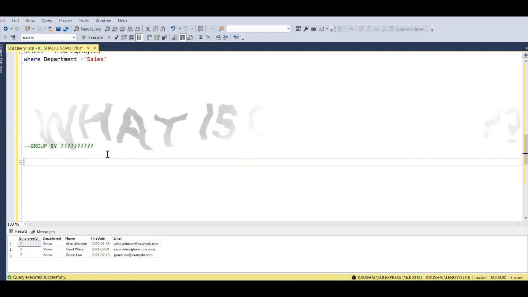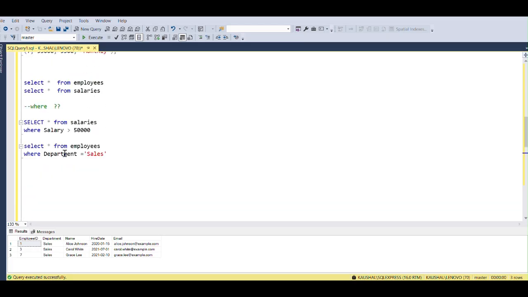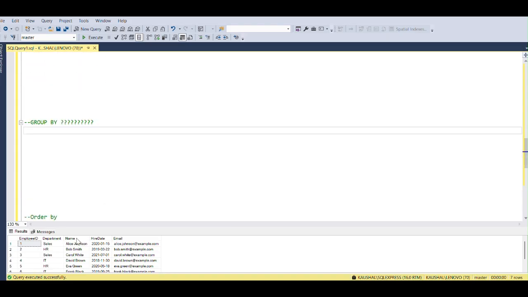Now let's move to this one. What is GROUP BY? GROUP BY is basically a command we use to filter columns by the group. For example, in this section we can see department, so we will use GROUP BY on departments, so we will see the names of the employees according to their department in a good manner.